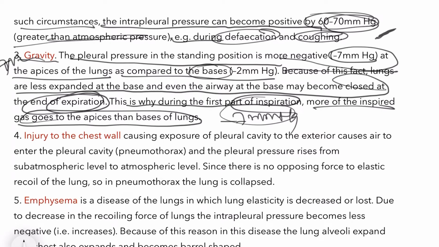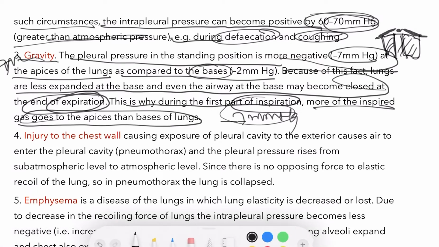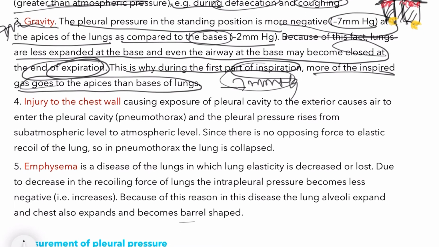Like this, we have observed, the clavicle is there, and here the portion of lung starts. So this portion, which I have marked red, is the apices of the lung, and the portion which I have marked yellow is the bases of the lungs. Getting it?